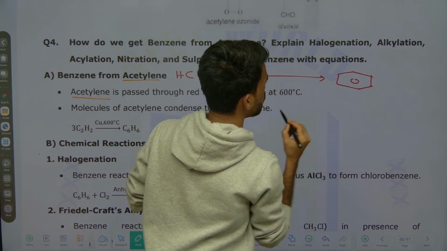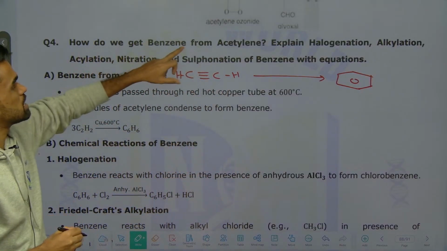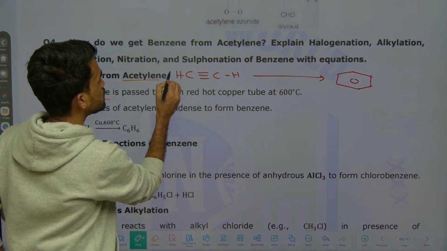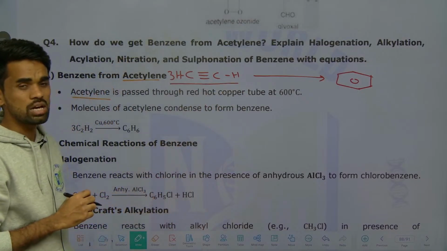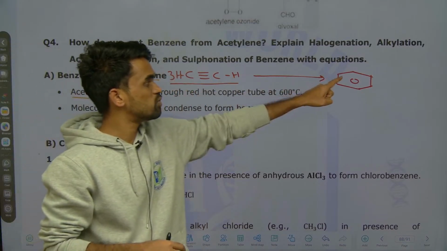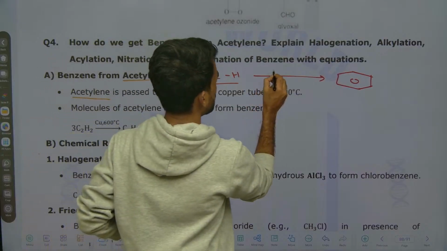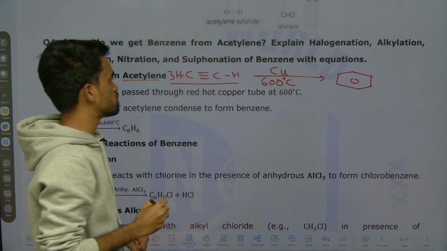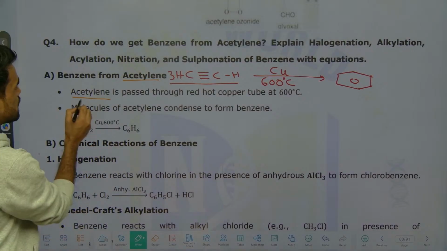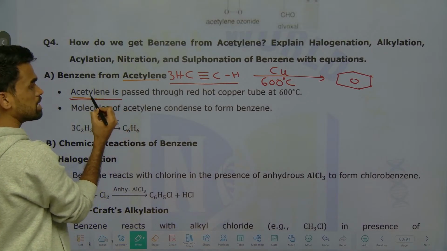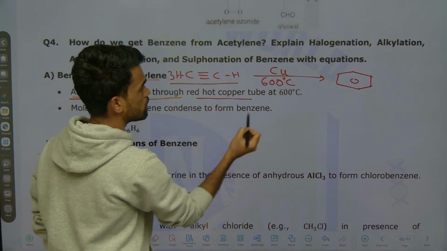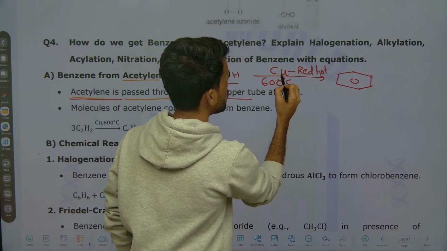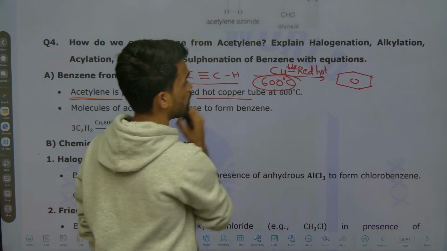For this purpose, what to do, they are asking. See, how do we get benzene from ethylene? We take 3 molecules of ethylene. How many molecules? 3 molecules of ethylene provide 1 molecule of benzene. For this purpose we require a high temperature like 600 degrees Celsius, and copper metal will be used here. Ethylene is passed through a red hot copper tube at 600 degrees Celsius.